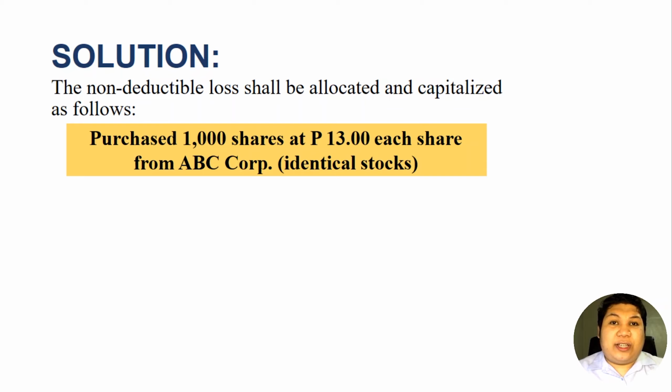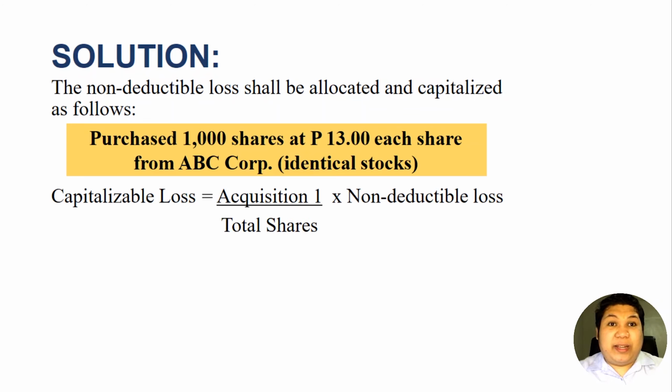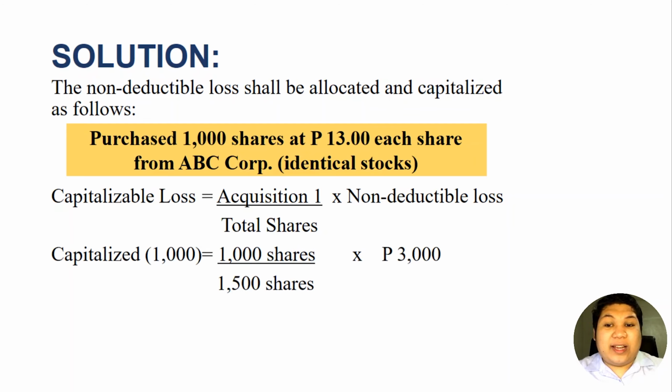For the purchase of 1,000 shares at 13 pesos each share from ABC Corporation, this will be the formula. The capitalizable loss is equal to acquisition 1 over the total shares acquired times the non-deductible loss. So we have 1,000 over 1,500.